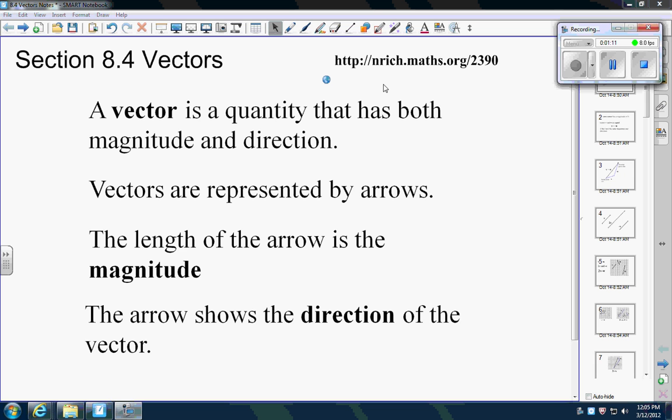A vector is a quantity that has a magnitude and a direction. You can basically think of it as a line in space as well, or the two ways you want to think about these. Vectors are represented by arrows, so we're not just doing lines anymore. We're showing a magnitude and a direction. The length is the magnitude. So in the direction of 45 degrees east, we have a magnitude of 500 miles an hour or whatnot. And the arrow shows the direction. So those are the two main pieces with it.